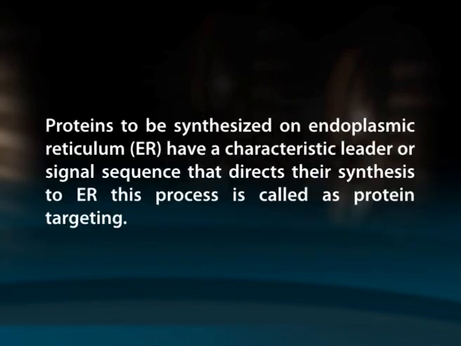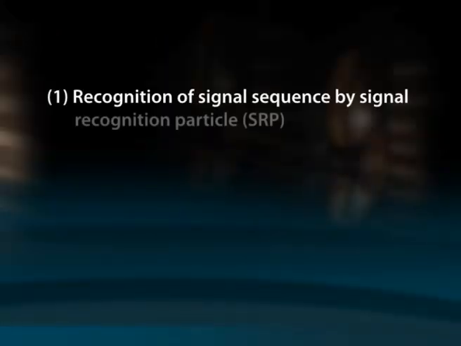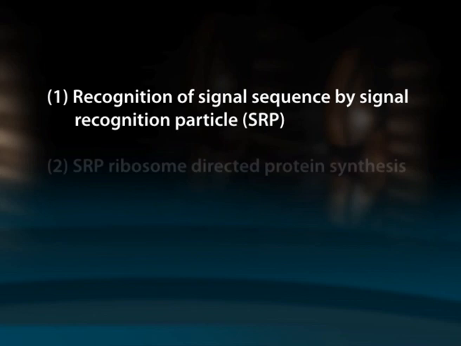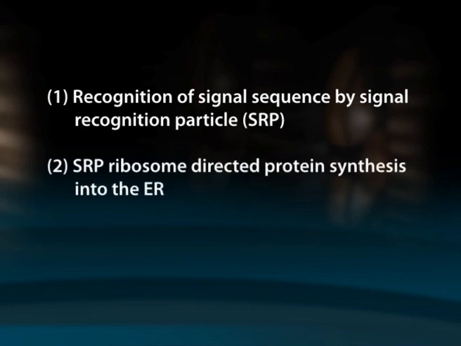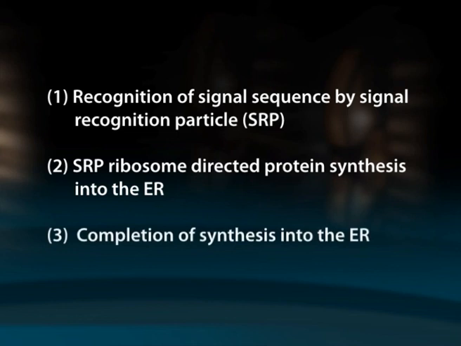Proteins to be synthesized on the endoplasmic reticulum have a characteristic leader or signal sequence that directs the synthesis to the ER. This process is called protein targeting. The signal sequence is present at the amino terminal end of the protein. It is usually about 20 amino acids in length. The different steps involved in protein targeting are: first, recognition of the signal sequence by the signal recognition particle, that is SRP. Second, SRP-ribosome directed protein synthesis into the ER. Third, completion of synthesis into the ER. Now, let us discuss each step one by one.